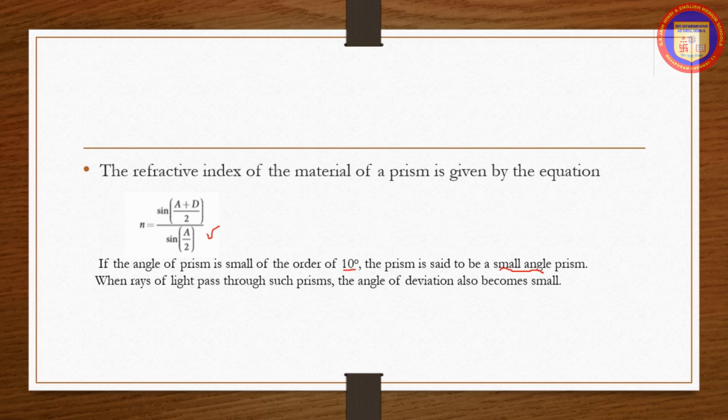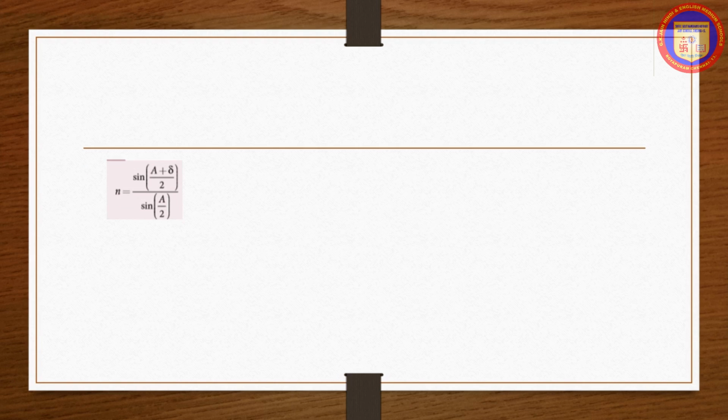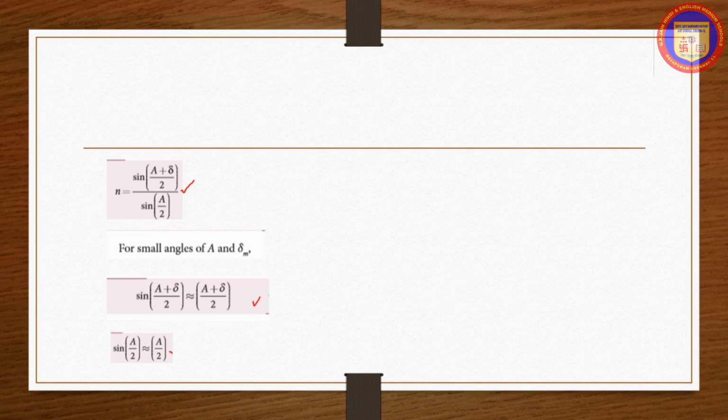Let A be the angle of the small angle prism and delta be the angle of deviation. Then the formula becomes n is equal to sin (A plus delta) by 2 divided by sin A by 2. For small angles A and delta m, sin (A plus delta) by 2 can be written as (A plus delta) by 2, and sin A by 2 can be written as A by 2. Substituting this value in the above equation, we get n is equal to (A plus delta) by 2 divided by A by 2. 2 and 2 will get cancelled.